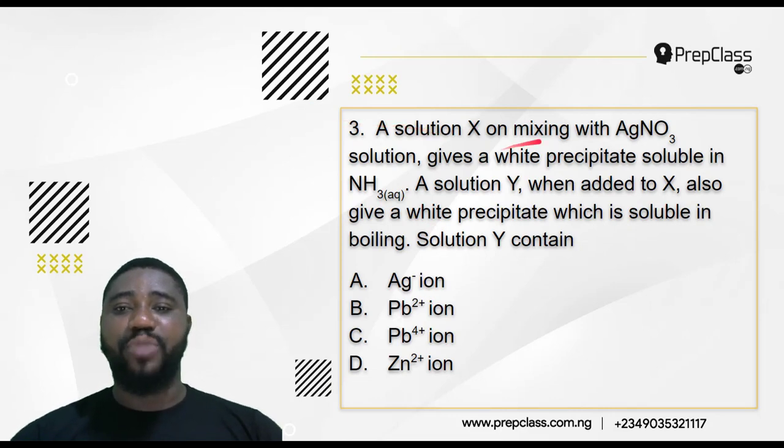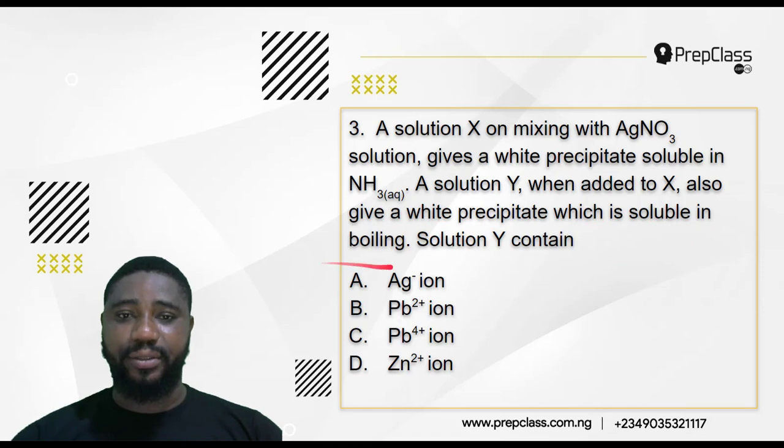Question 3. A solution X on mixing with AgNO3 solution gives a white precipitate soluble in ammonia, that's NH3 aqueous ammonia. A solution Y, when added to X, also gives a white precipitate which is soluble in boiling. Solution Y contains... I don't think the answer is only solution X. It would have been easy, because I know that since X is soluble in excess ammonia, I believe it will be zinc ion. But now they are asking us about solution Y. Okay, let's start from this statement.